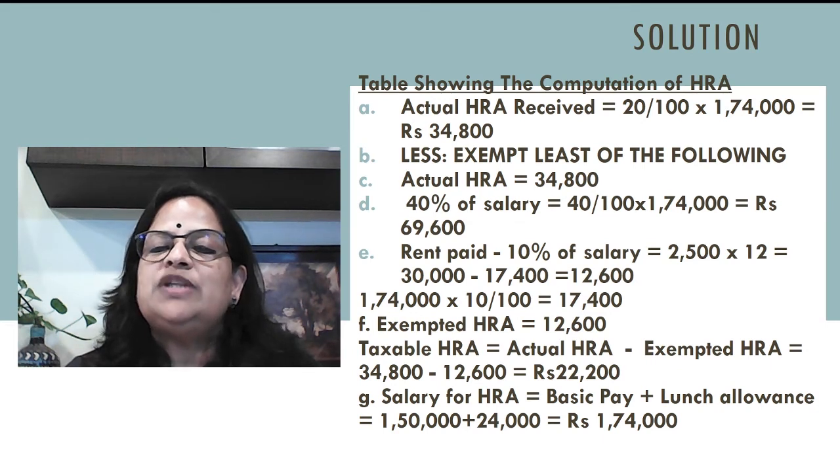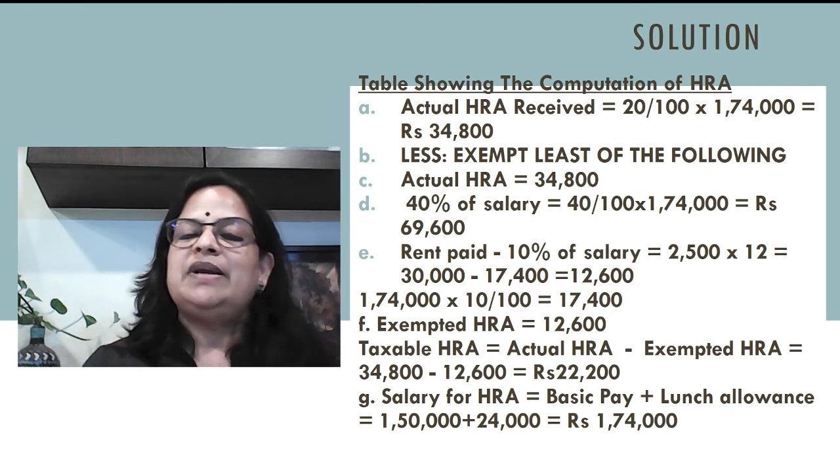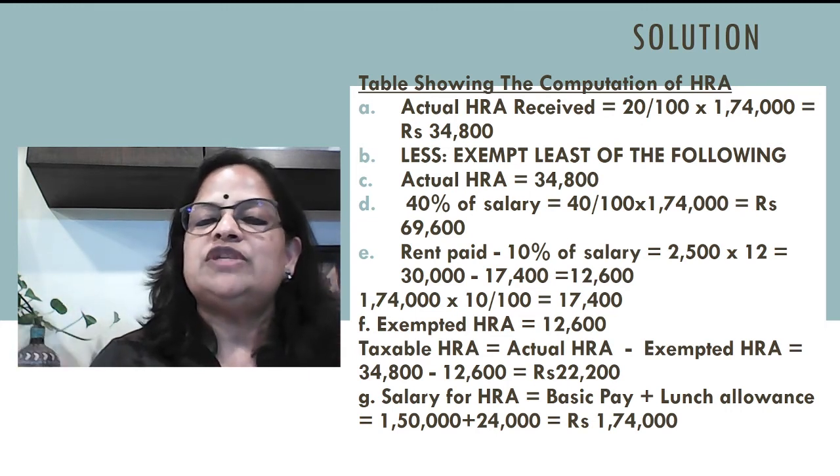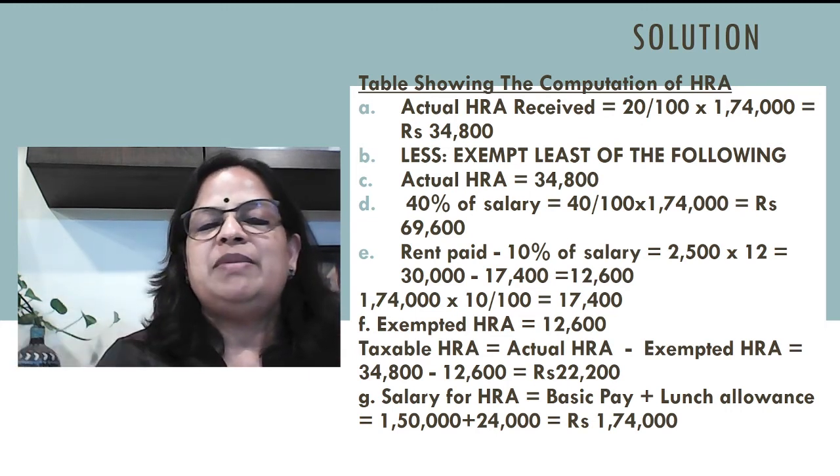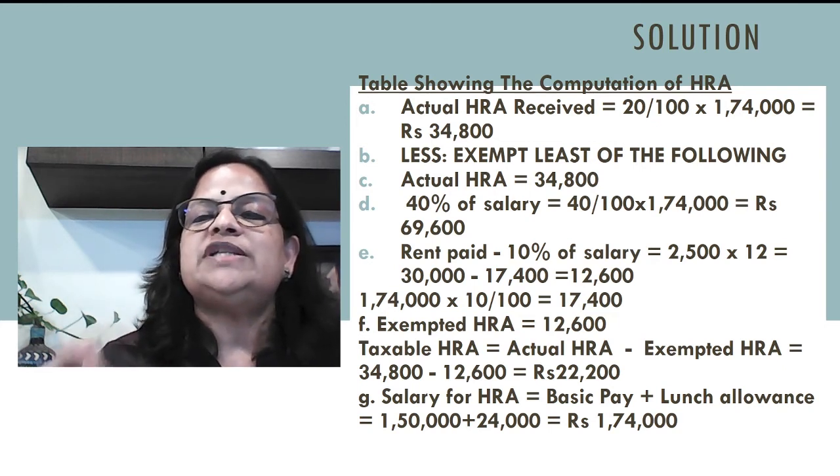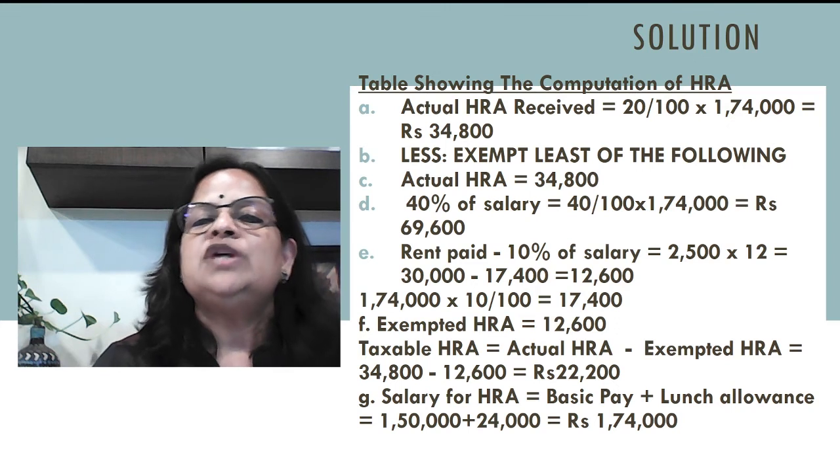2000 into 12. It's not the lunch allowance. Please remember, it's the dearness allowance 2000 which is entering into retirement benefits. DA value is actually 4000, but only 2000 is entering into retirement benefits. So actual HRA